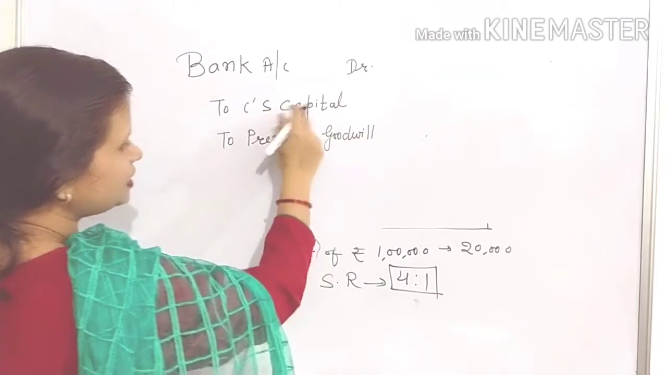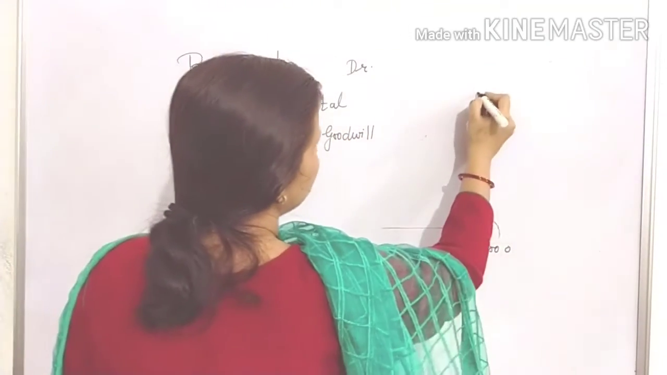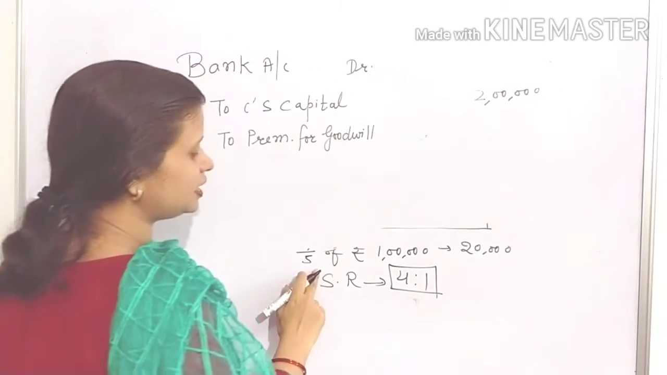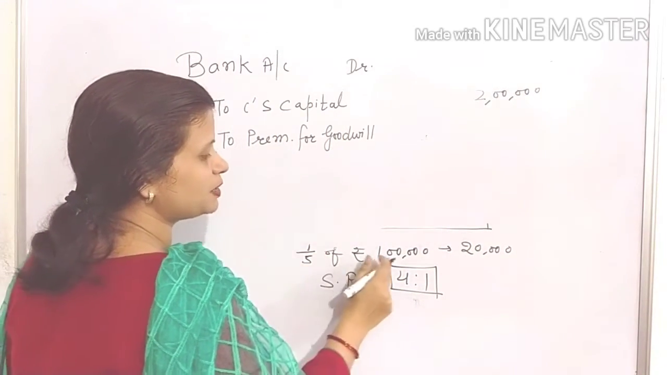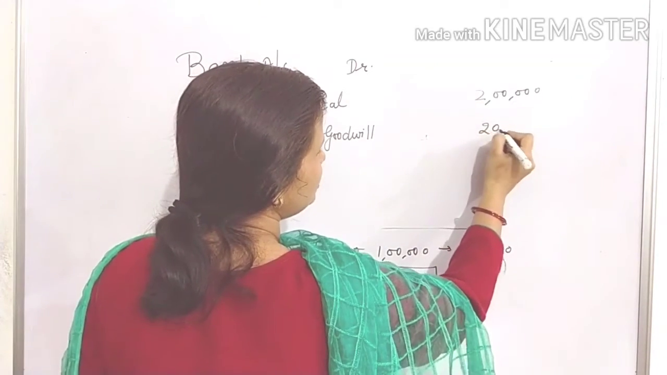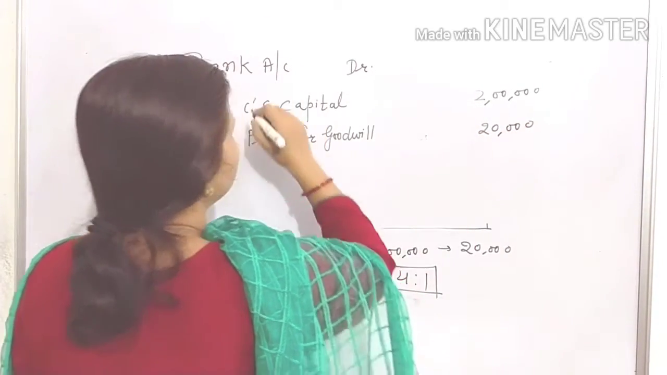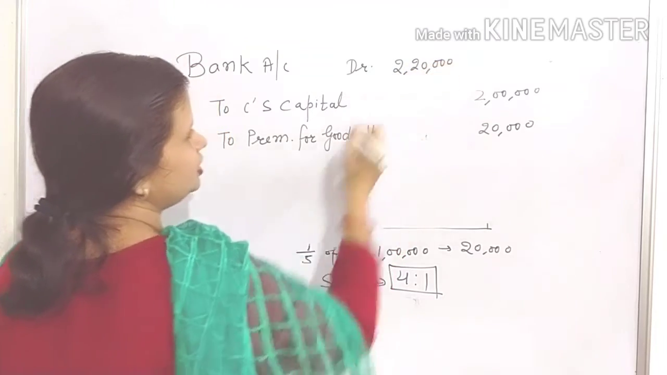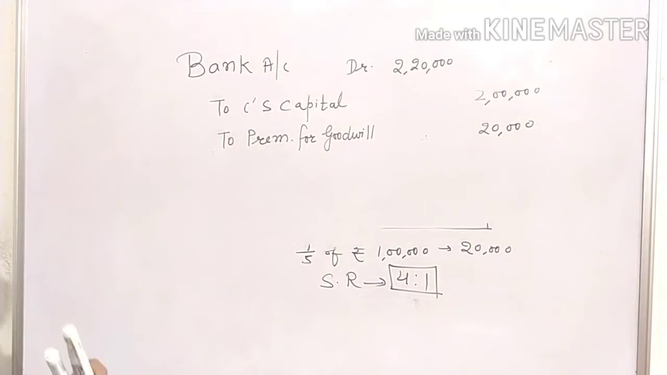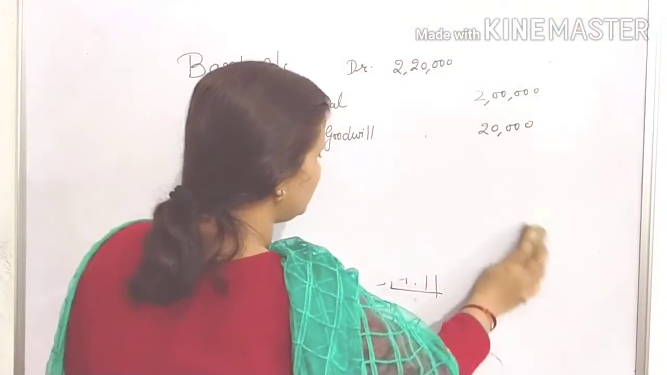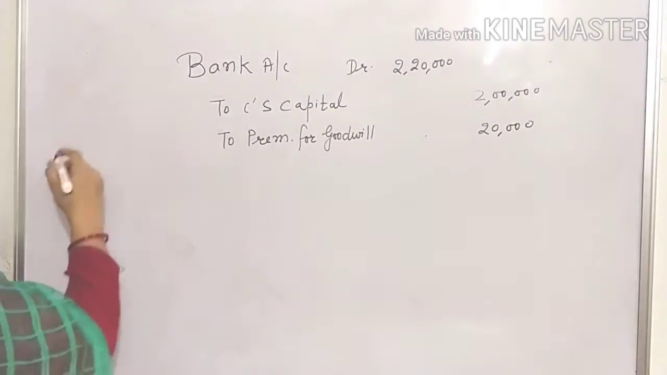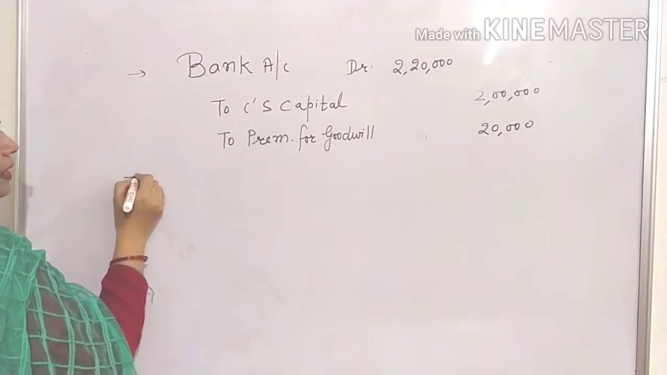How much is he bringing as capital? He is bringing rupees 2 lakh as capital. And how much premium is he bringing? 1/5 of rupees 1 lakh, that is 20,000. So the total amount received by the firm is 2,20,000. And out of this amount, how will the premium for goodwill be treated? That will be credited to the sacrificing partners.